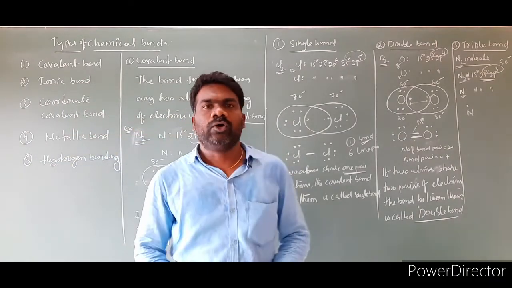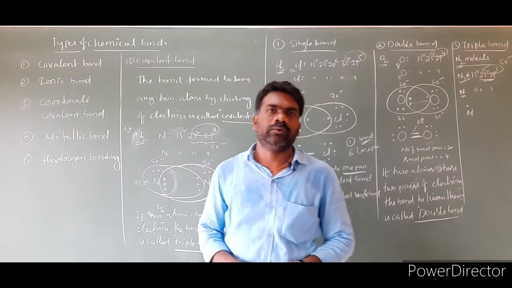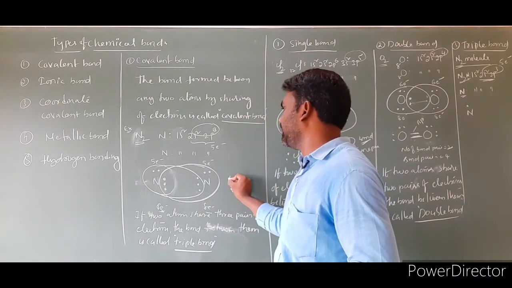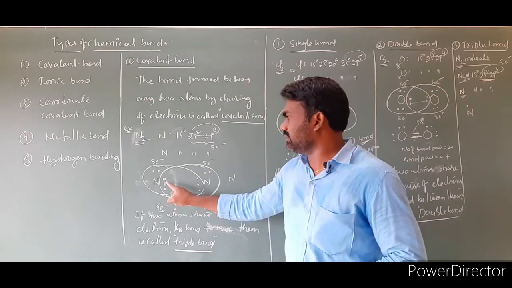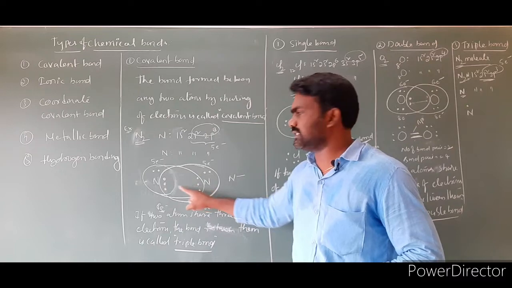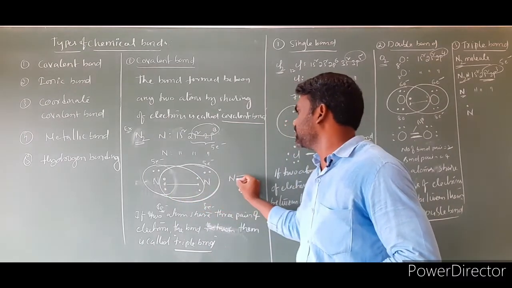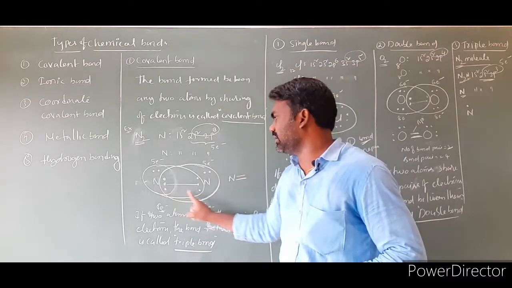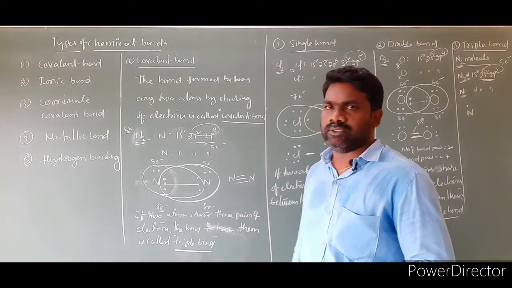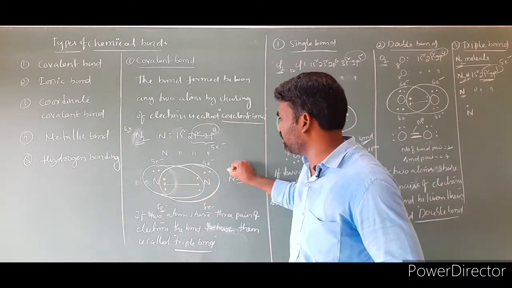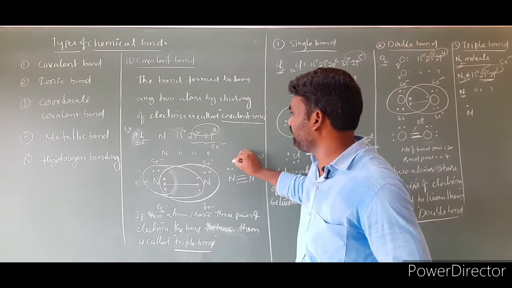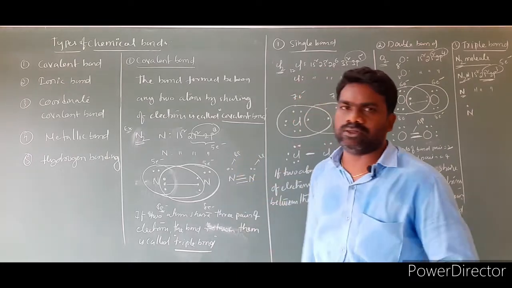Now one question: how many bond pairs are there and how many lone pairs are there? We have to find them. First, how do we find the bond pairs? This is one pair, one bond. This is the second bond, this one and this one. This is the third bond. 3 bonds. And here is nitrogen, and these electrons are not involved in the bonding, so this is a lone pair and this also is a lone pair.